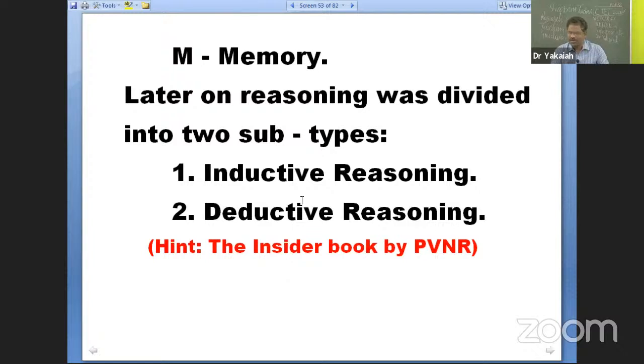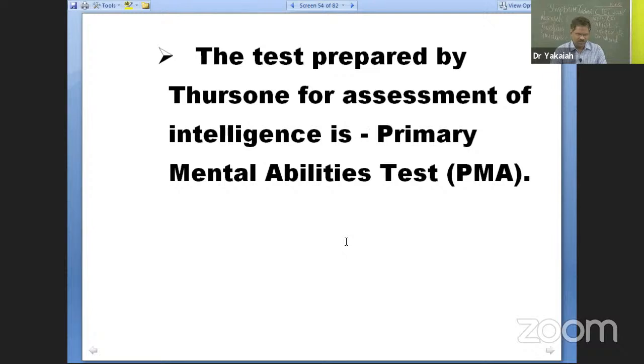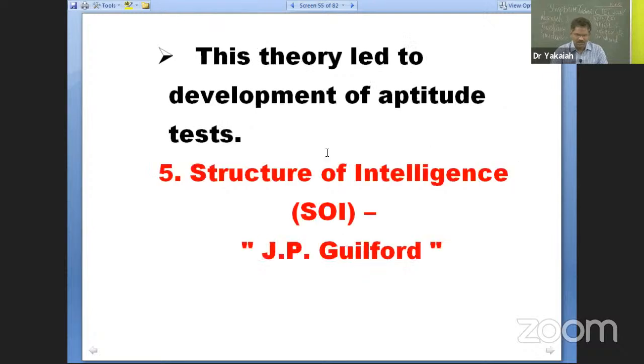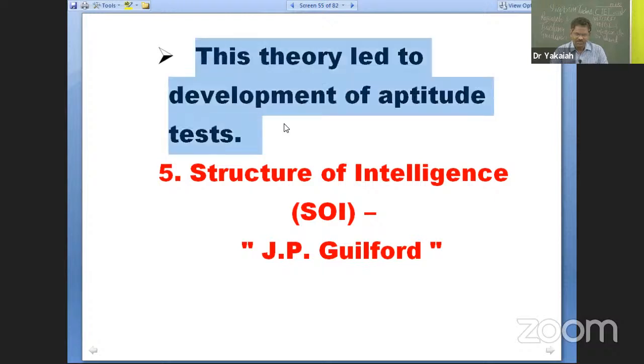So the important point to remember before we conclude this is that it is the primary mental abilities theory which led to the development of aptitude tests, right?